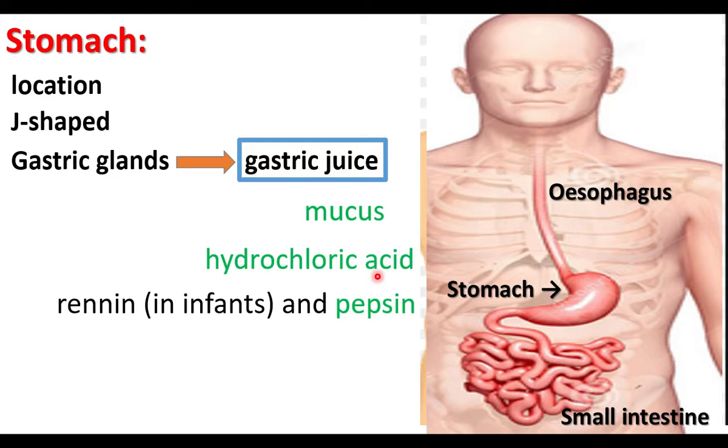Hydrochloric acid kills microorganisms and also converts inactive pepsinogen into active pepsin. Pepsin digests proteins. Renin is involved in the digestion of milk protein, so its role in infants is very important.